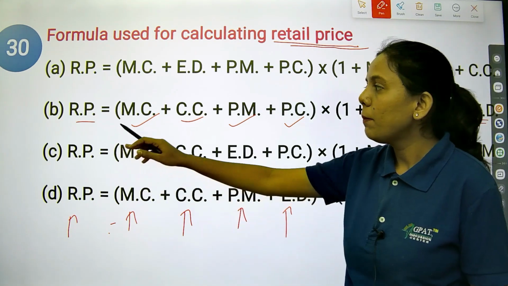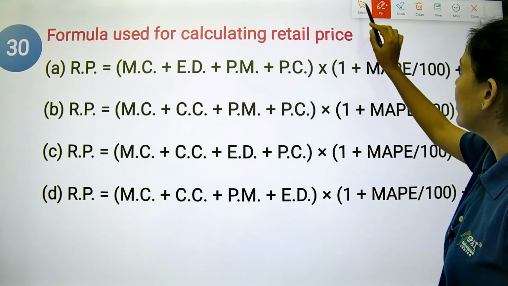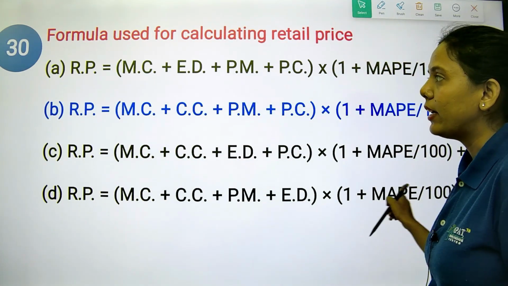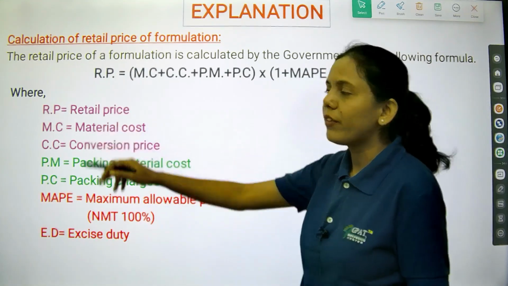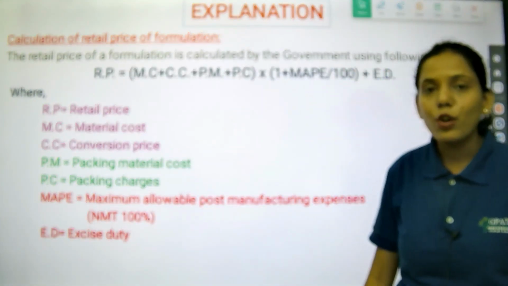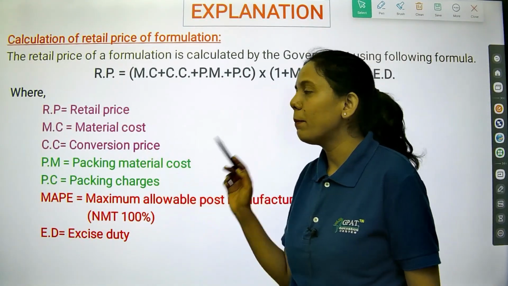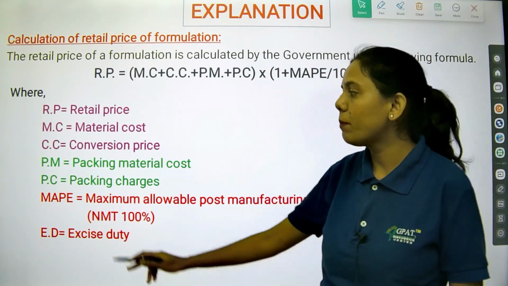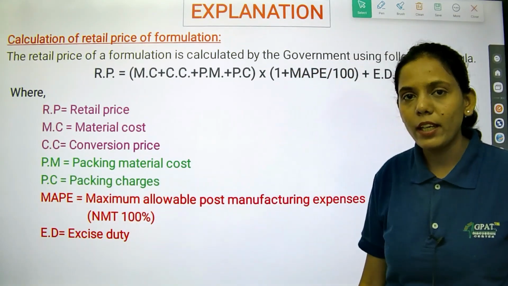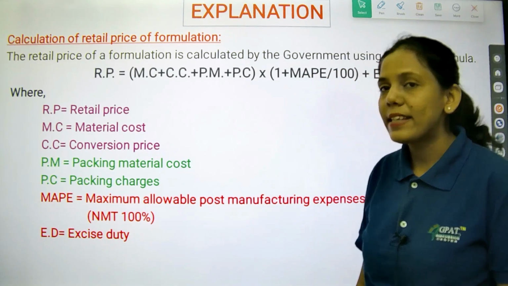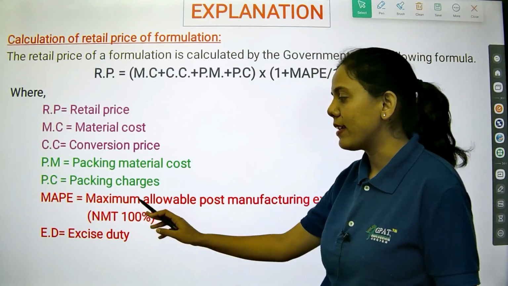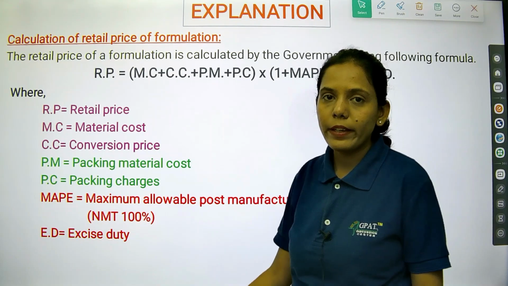So option B is the right answer to calculate the retail price. This is the formula where RP indicates your retail price, MC indicates your material cost, CC is nothing but conversion cost, PM is packing material cost, PC is packing charges, MAP is nothing but maximum allowable post manufacturing expenses, and it should not be more than 100%.